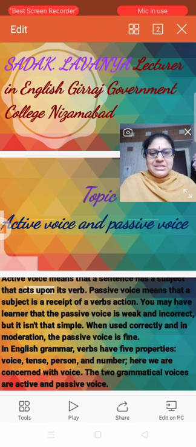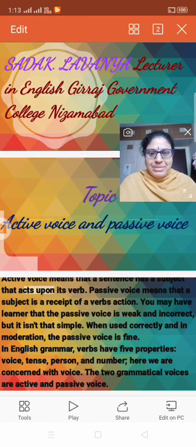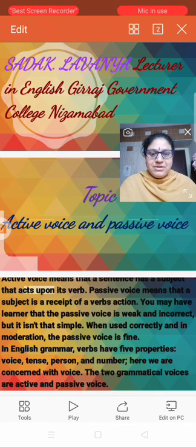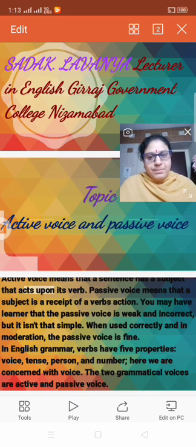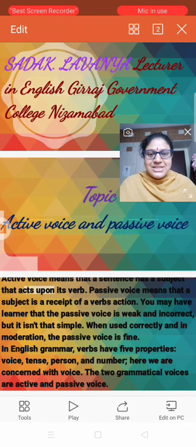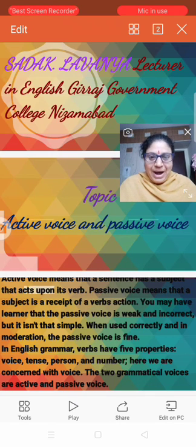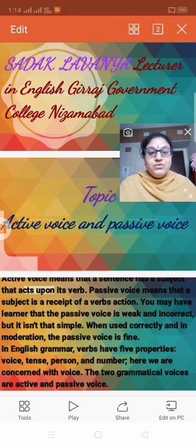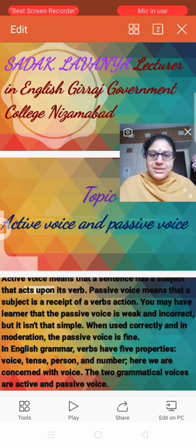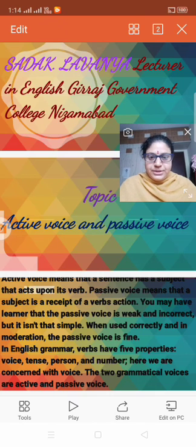From the 10th class itself we have been learning active and passive voice. Active and passive voice are related to the tenses: present tense, past tense and future tense.